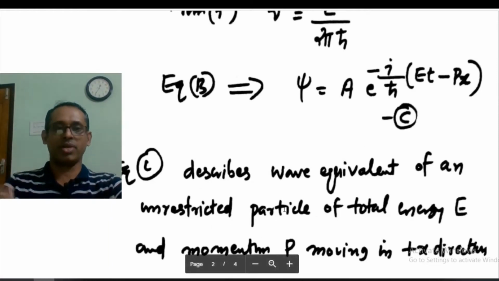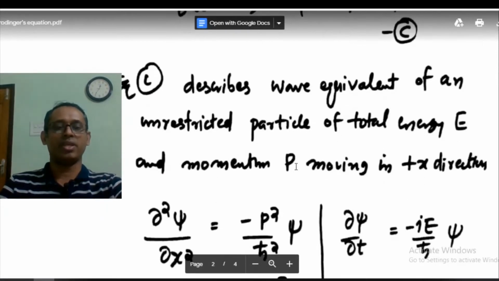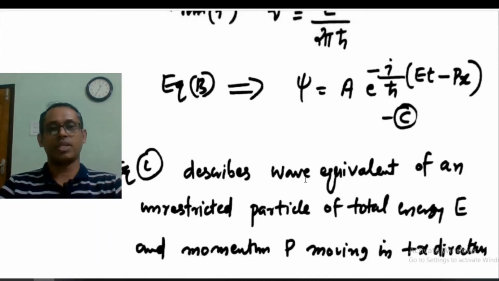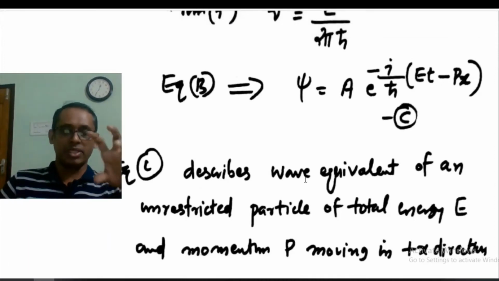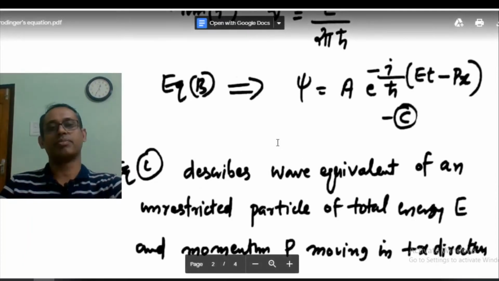Unrestricted means a free particle of total energy E and momentum P moving in the positive x direction. So this one represents the wave function of a free particle of total energy E and momentum P moving in the plus x direction.